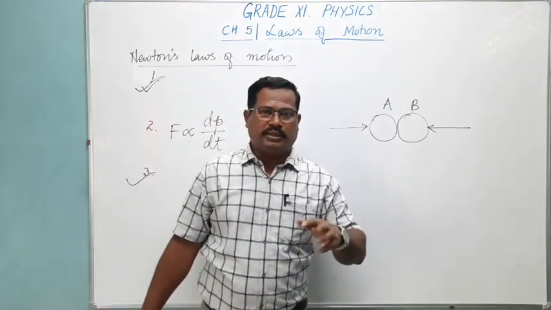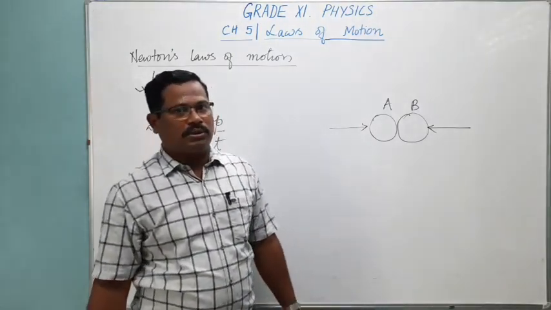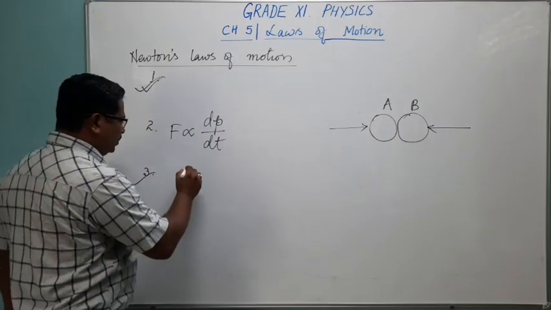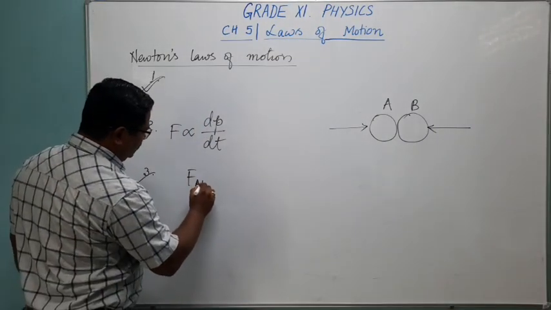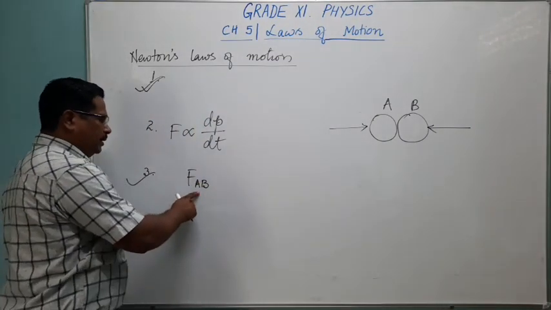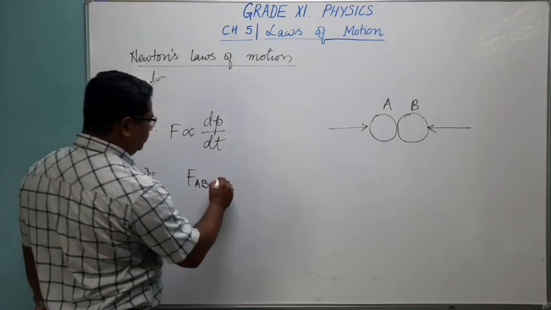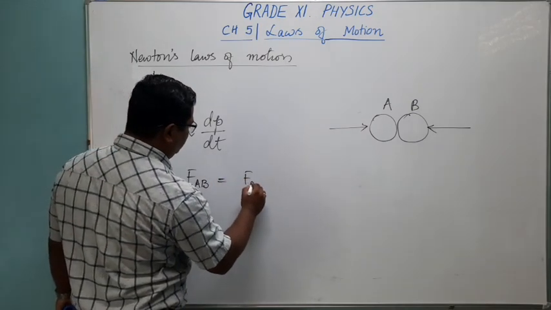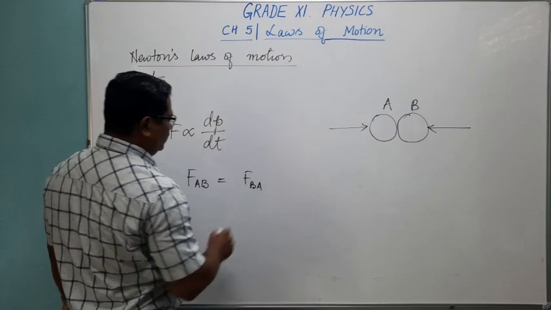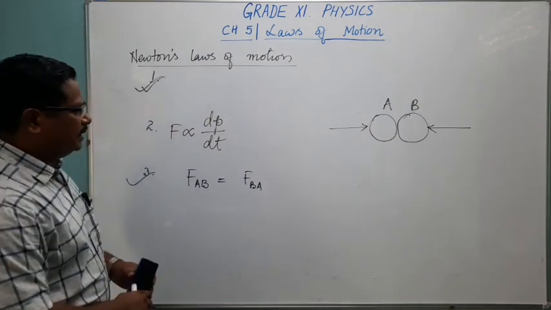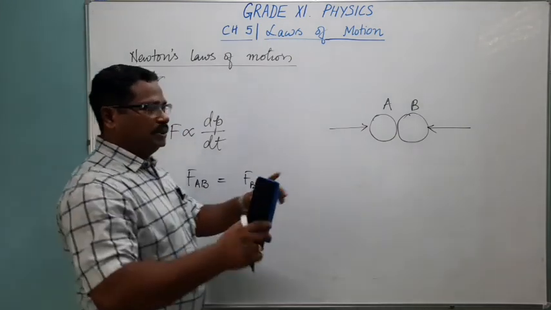Action is also a force, reaction is also a force. Force exerted by the first body on the second body, force exerted by A on body B, will be equal to force exerted by body B on body A. And in this case, both are in opposite direction.